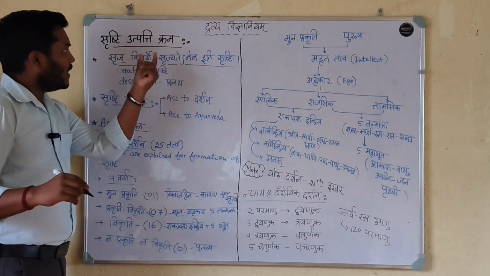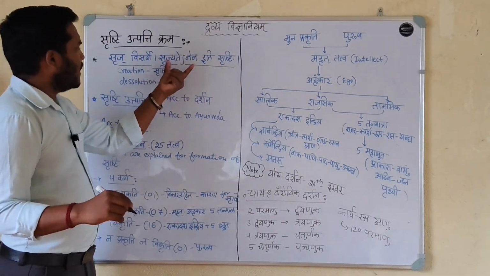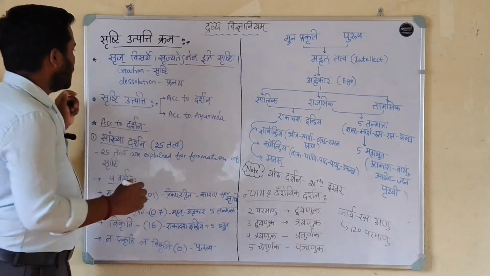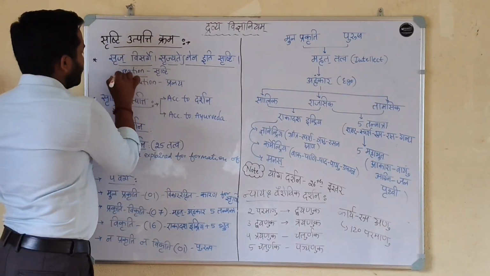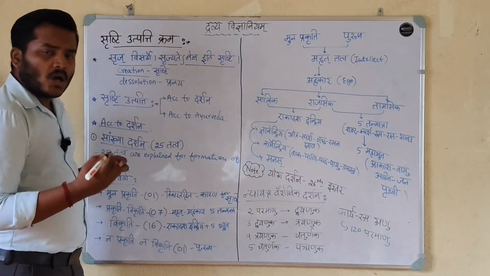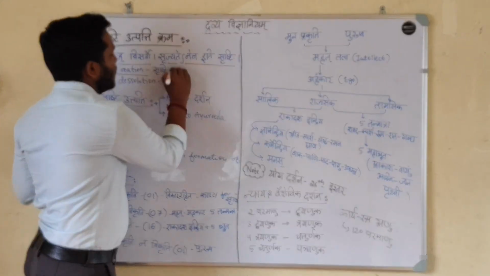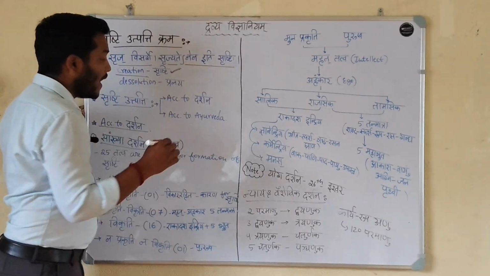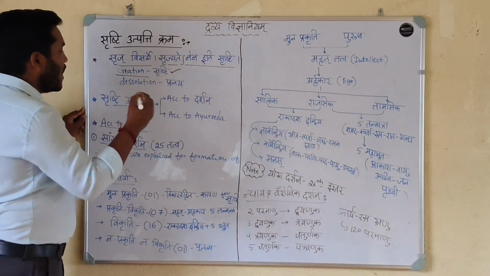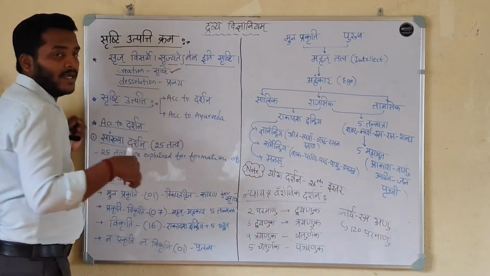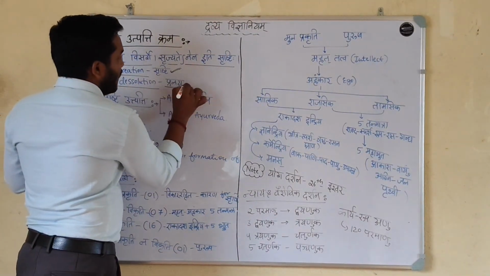The creation or the formation of the universe is called Srushti utpatti, and the destruction or dissolution of the universe is called pralaya, laya.